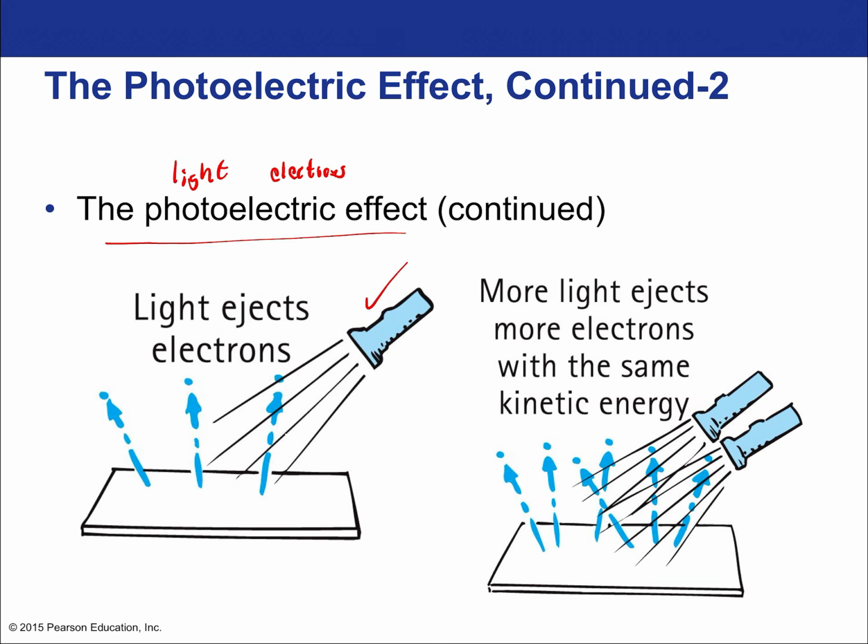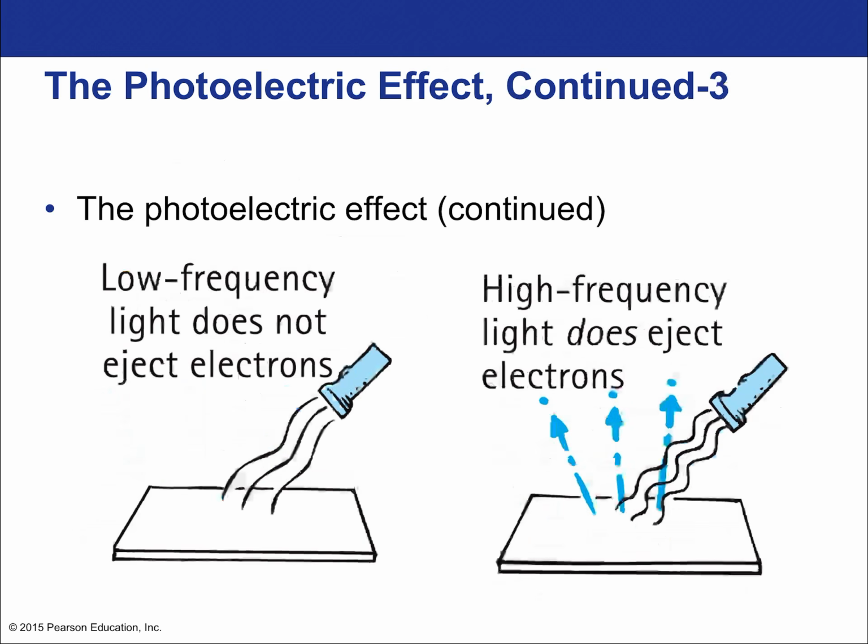And that, by the way, could happen whether the light was a wave or a particle, because energy certainly can, we could heat up the metal and essentially boil away the electrons. So is that what's happening? Well, there's a way to find out. More light ejects more electrons with the same kinetic energy. So if you increase the intensity, or in this case, the number of light sources, which is effectively increasing the intensity, then there's more electrons being freed. That makes sense. Again, that would happen for a wave as well.